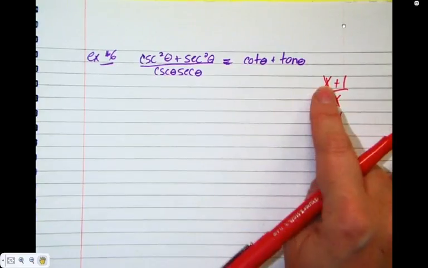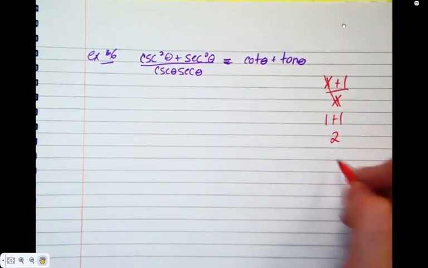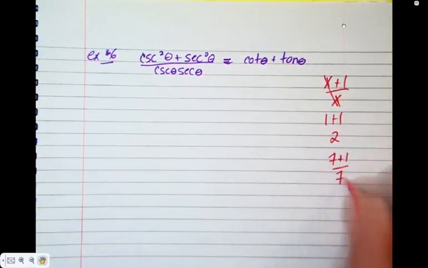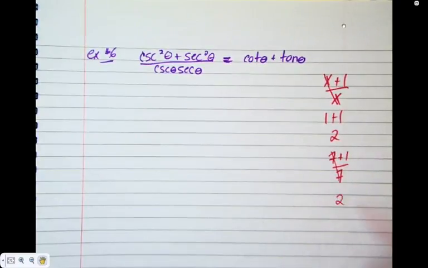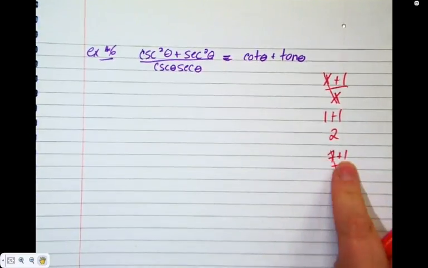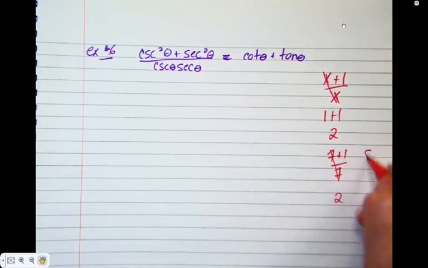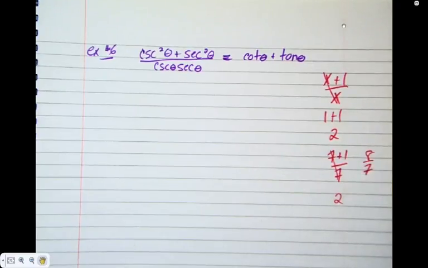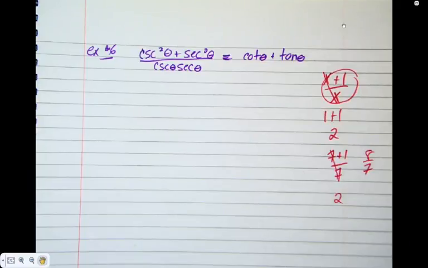Give me any value of x. 7. So if I replace 7 plus 1 over 7, can I cancel the 7s and say that that's 2? Well, what's 7 plus 1? Is 8 sevenths the same as 2? Doesn't work mathematically. What do you do with this? Nothing. There's no way to simplify x plus 1 over x. You cannot cancel those x's.